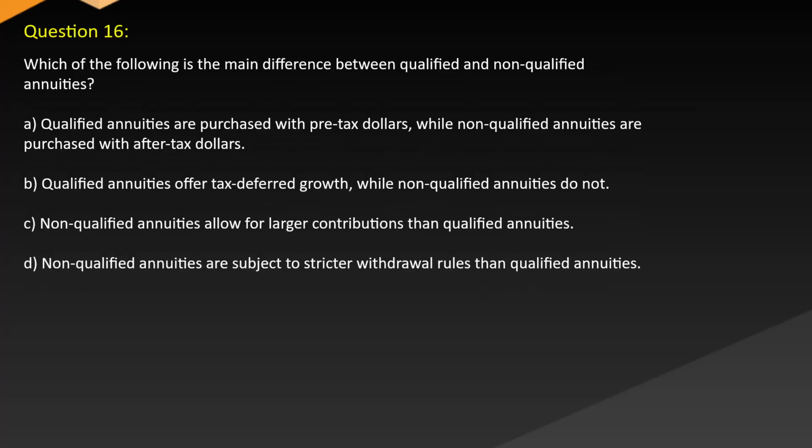Question 16. Which of the following is the main difference between qualified and non-qualified annuities? A. Qualified annuities are purchased with pre-tax dollars, while non-qualified annuities are purchased with after-tax dollars. B. Qualified annuities offer tax-deferred growth, while non-qualified annuities do not. C. Non-qualified annuities allow for larger contributions than qualified annuities. D. Non-qualified annuities are subject to stricter withdrawal rules than qualified annuities.